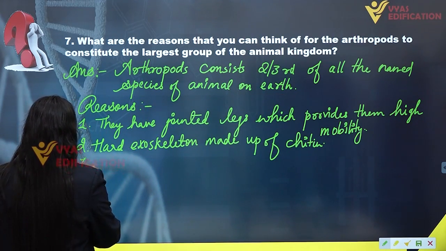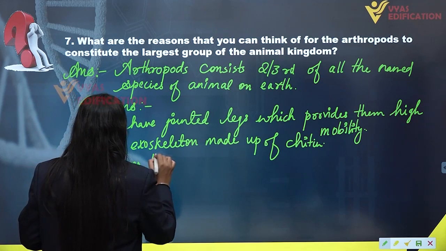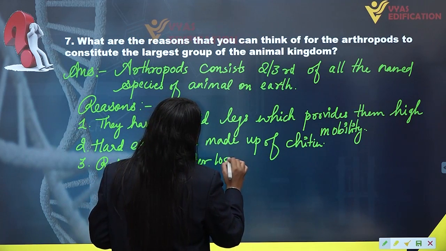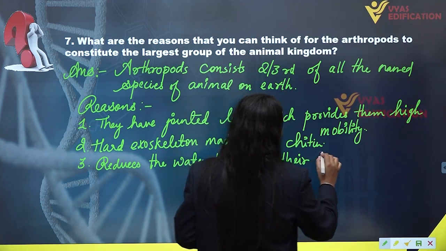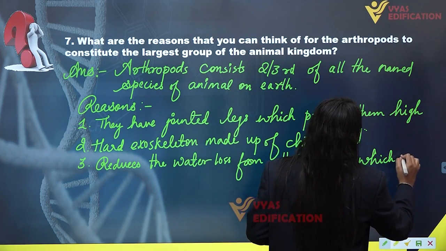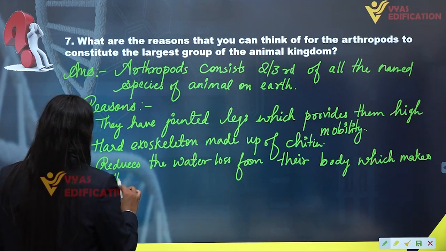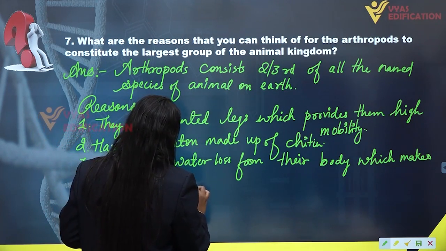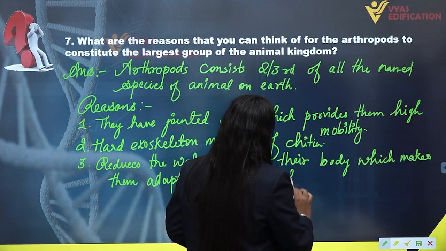Also this hard exoskeleton reduces the water loss from their body, which makes them adaptable to the terrestrial conditions.